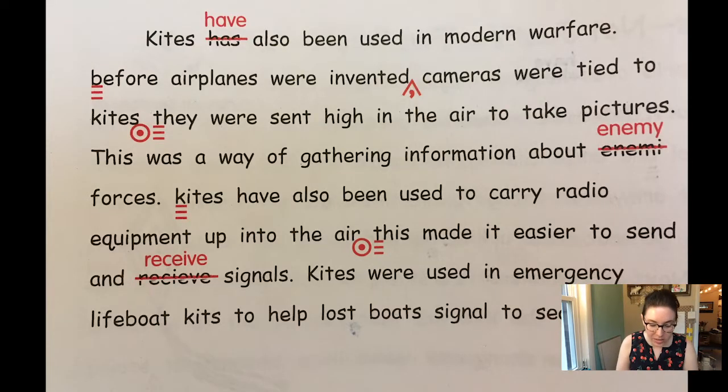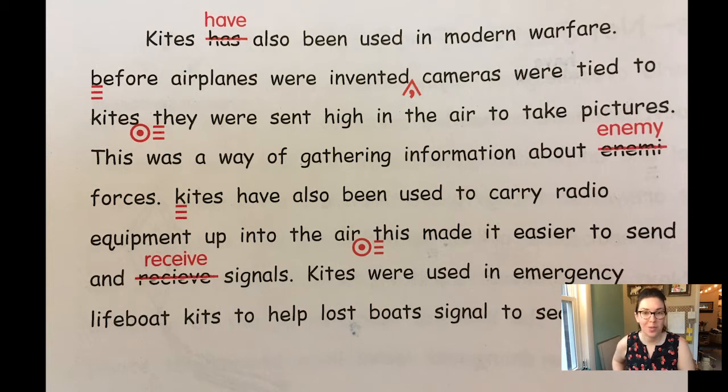Kites have, right, multiple, so it should be have. Kites have also been used in modern warfare, period. Beginning of a sentence. Capital B, before airplanes were invented, do you hear the breath there? That's why we need that comma. Before airplanes were invented, cameras were tied to kites, period. Capital T, they were sent high in the air to take pictures, period. This was a way of gathering information about enemy forces.